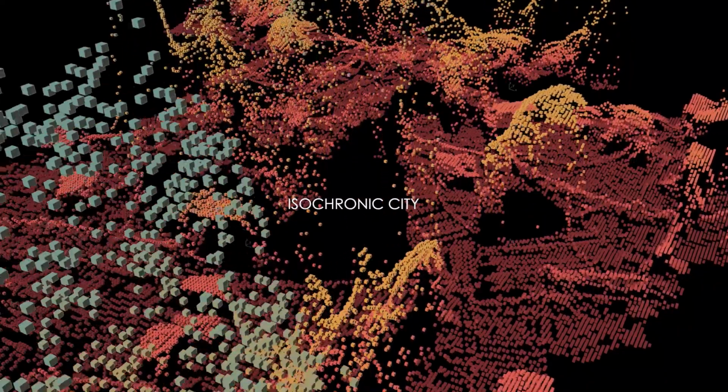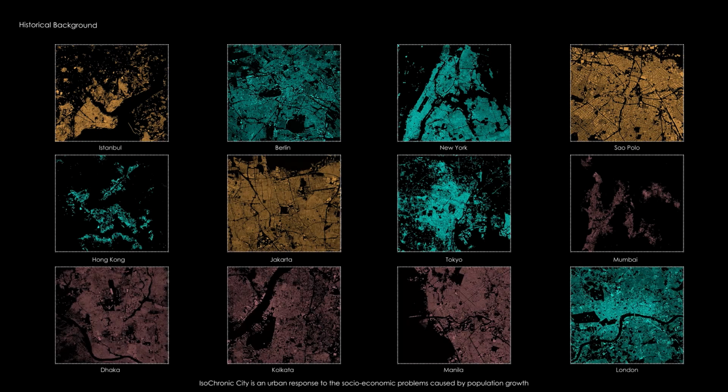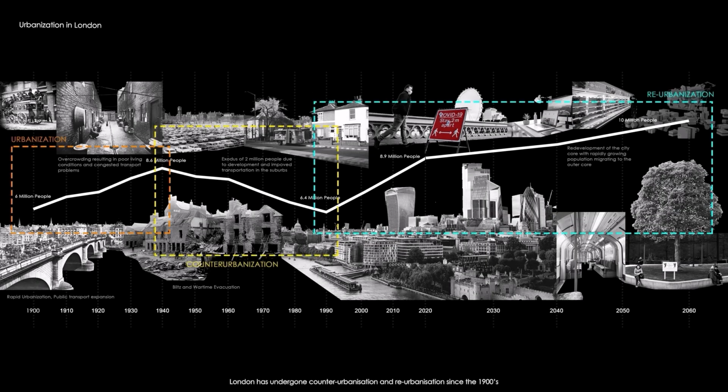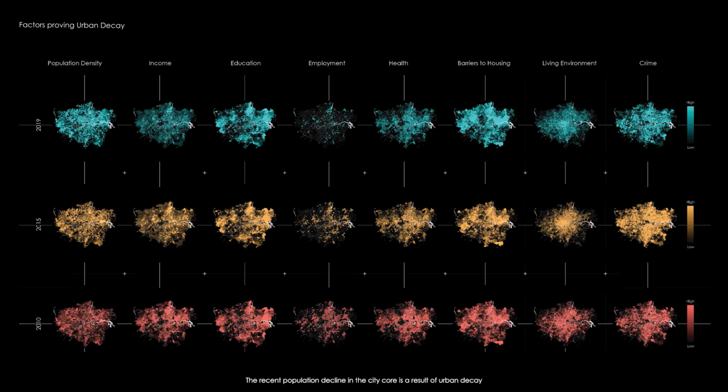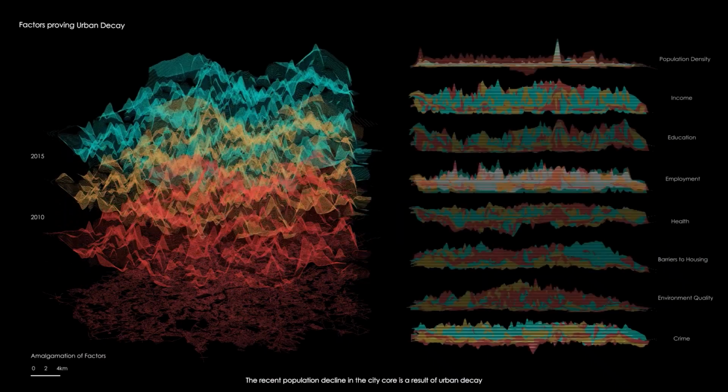IsoChronic City is an urban response to the socio-economic problems caused by population growth, lack of infrastructure, and haphazard development as a consequence of urbanization. London has undergone counter-urbanization and re-urbanization since the 1900s. The recent population decline in the city core is a result of urban decay.